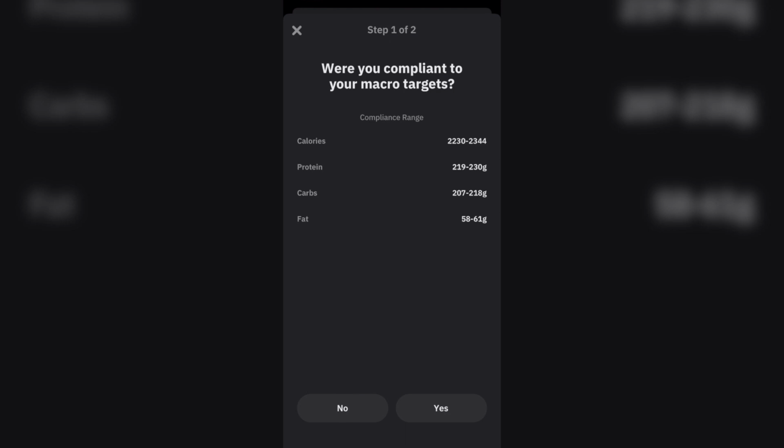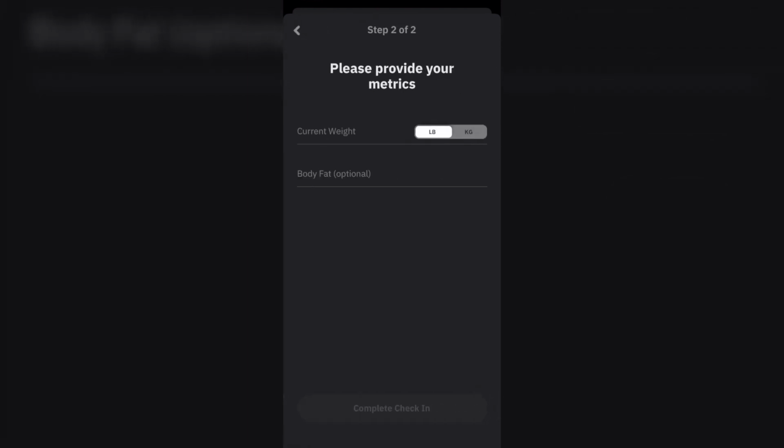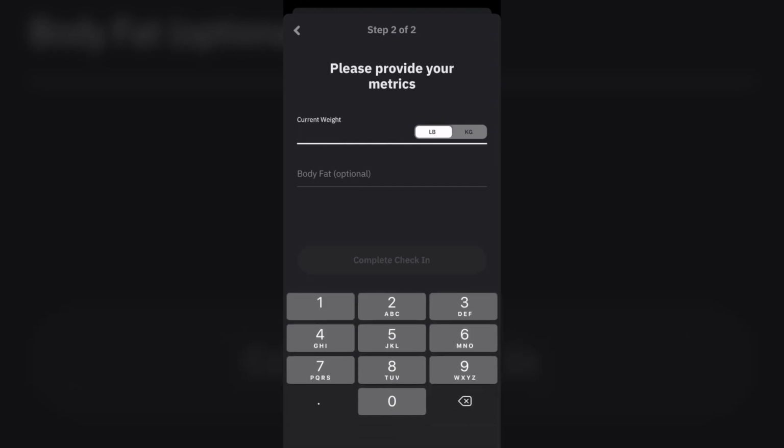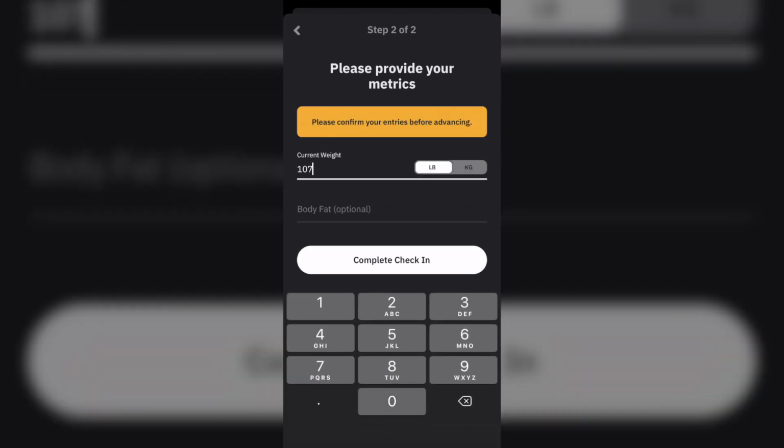And every week it will coach you towards that. So each week when you check into the app, you'll enter in a little bit of information and it will determine based on your progress where your actual needs are and adjust those. So if you were compliant to your macros, it will give you an adjustment if you need it. But if you are not compliant to your macros, meaning you had a few slip ups and you didn't end up following the macros for the week, then you would check in and hit no for your compliance score, and that would prevent the app from adjusting.